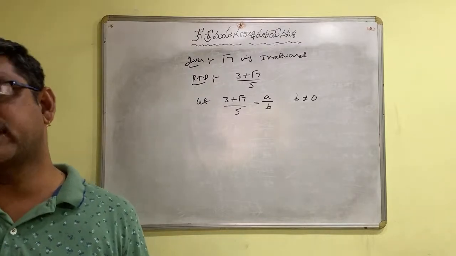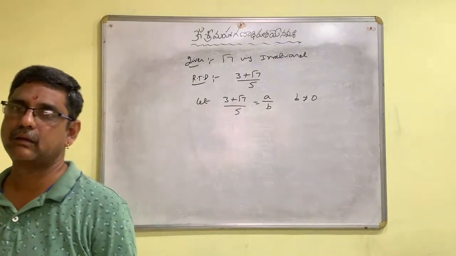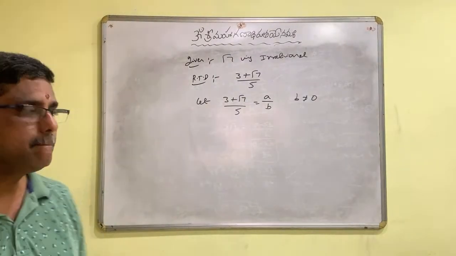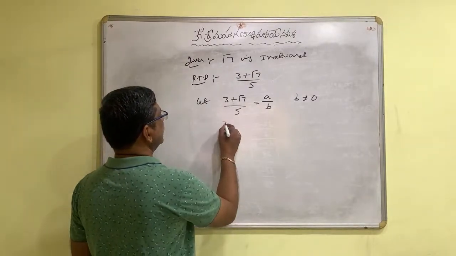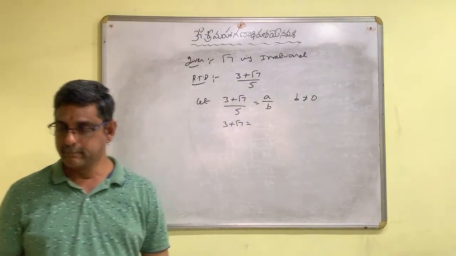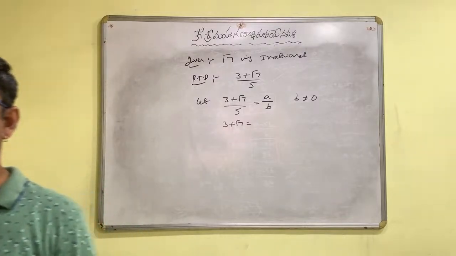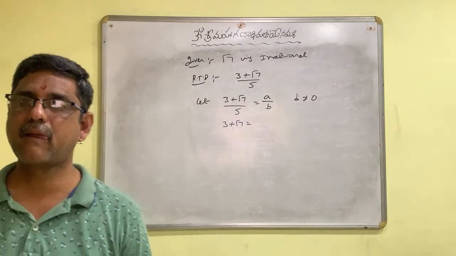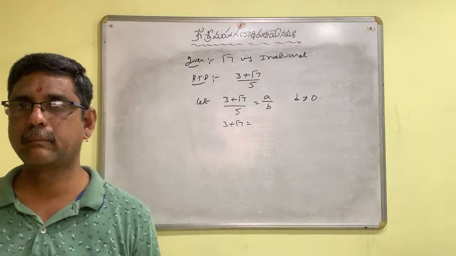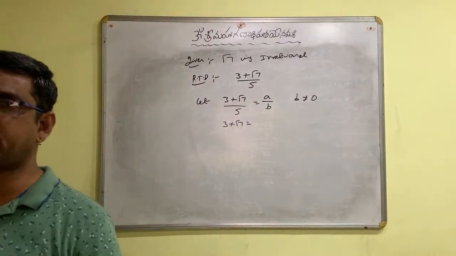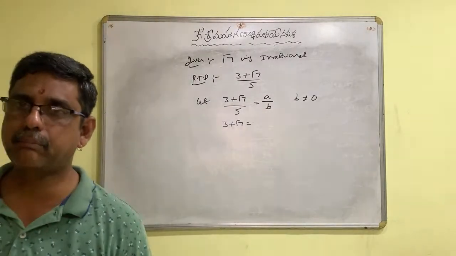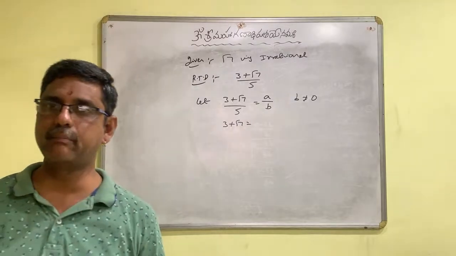Let us assume 3 plus root 7 by 5 is a rational number. Let it be a by b.